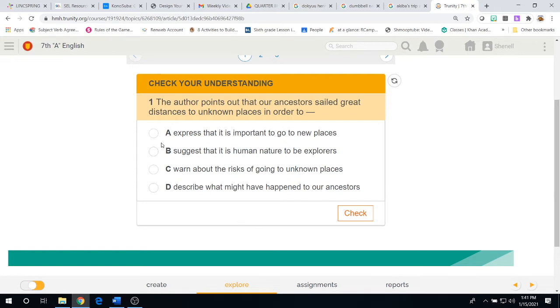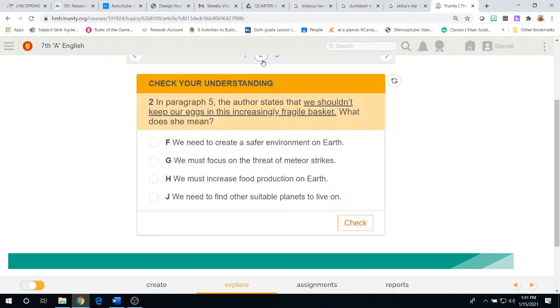A. Express that it's important to go to new places. B. Suggest that it's human nature to be explorers. C. Warn about the risk of going to unknown places. Or D. Describe what might have happened to our ancestors. Once you've made a choice, hit the check button and move on to question 2.